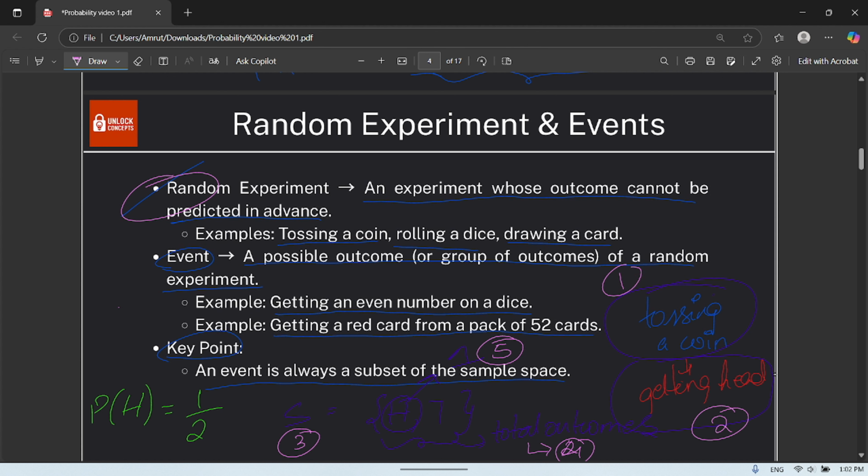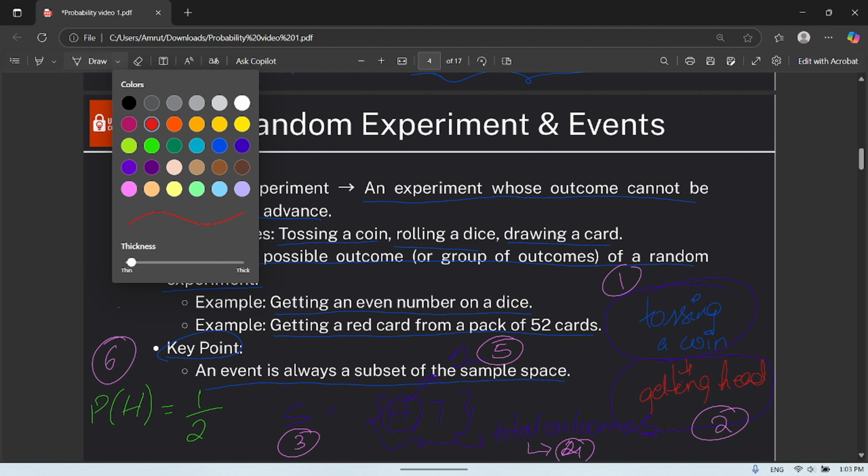Now what is the final step? Calculating the probability. So if you take any problem in probability, you need to have all these steps in order to get your correct answer. First one is finding the experiment, second is finding the event, third is finding the sample space, fourth is the total number of outcomes, fifth is the favorable outcomes, sixth is applying the formula. So this is the major thing in probability.